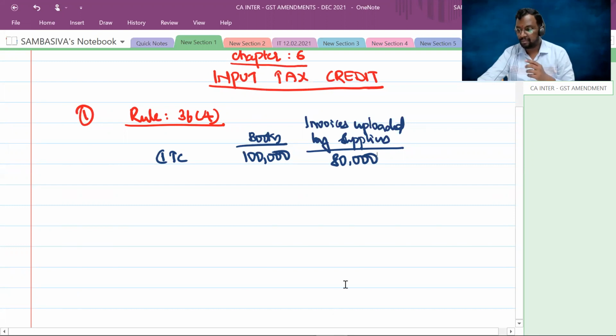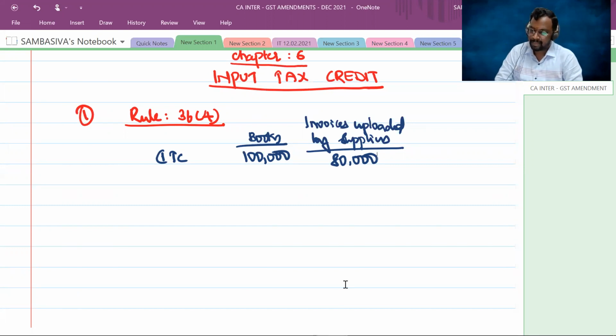But we have studied the conditions for taking the input tax credit. The general condition is that you have to claim the input tax credit which is reflecting in your GSTR-2A. And when will GSTR-2A be generated? As and when your supplier uploads the details of invoices in his GSTR-1.